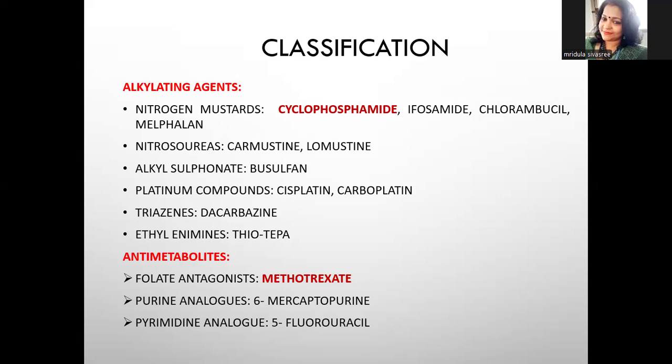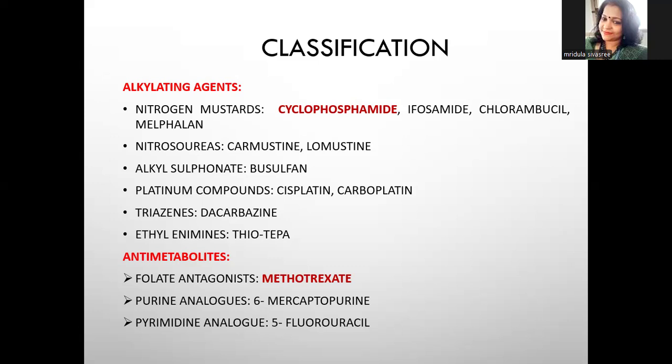So the drugs can be classified into alkylating anti-cancer drugs such as nitrogen mustards. Examples: cyclophosphamide, ifosfamide, chlorambucil, and melphalan. Next one is nitrosourea derivatives: carmustine, lomustine. Then alkyl sulfonates such as busulfan, platinum compounds: cisplatin, carboplatin, oxaliplatin. Then triazines such as dacarbazine, procarbazine, ethylenimine, thiotepa.